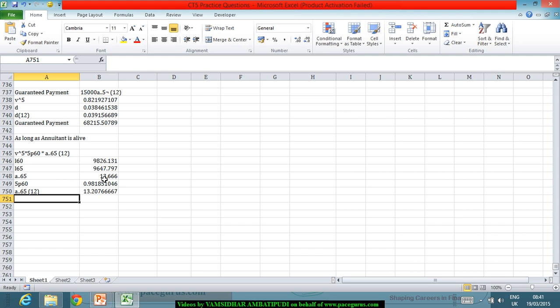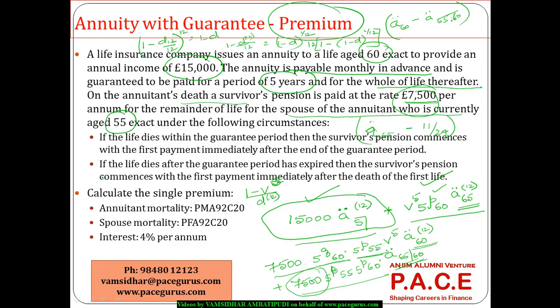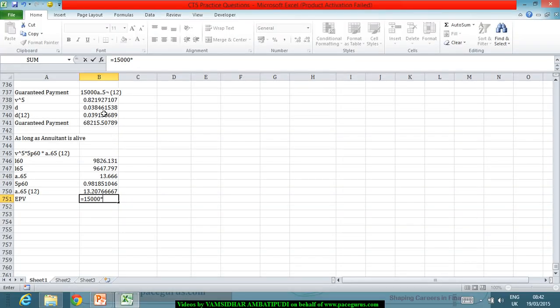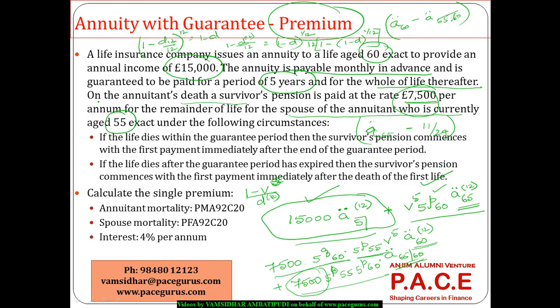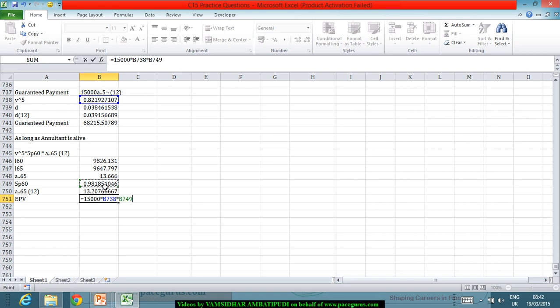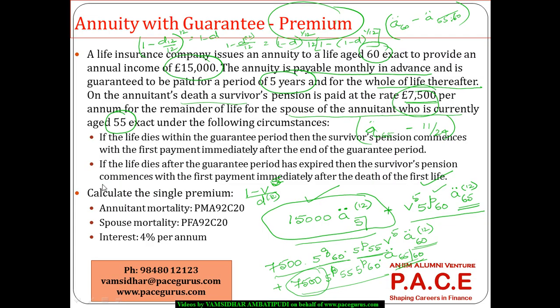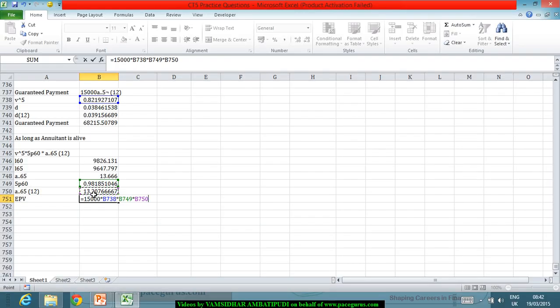So this makes this part, which means I can find out the expected present value here also as 15,000 times, during this period also 15,000 is received, V to the power 5 multiplied by 5p60 multiplied by a double dot 65 12.